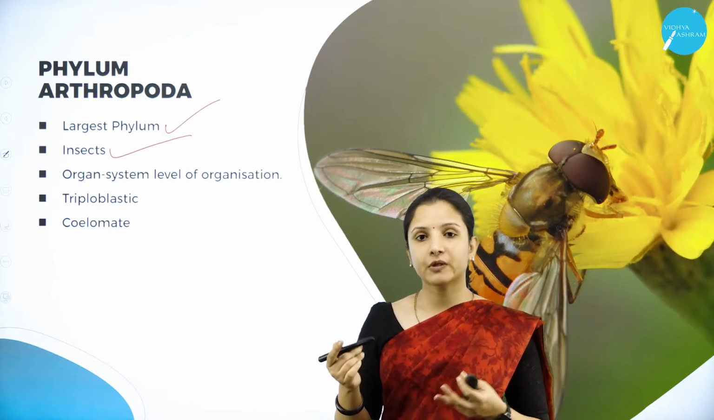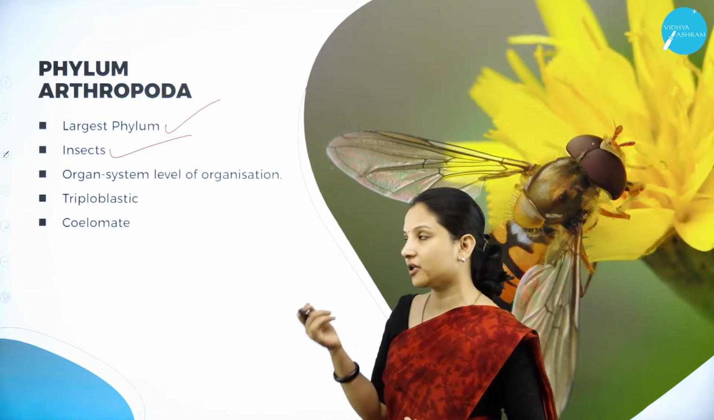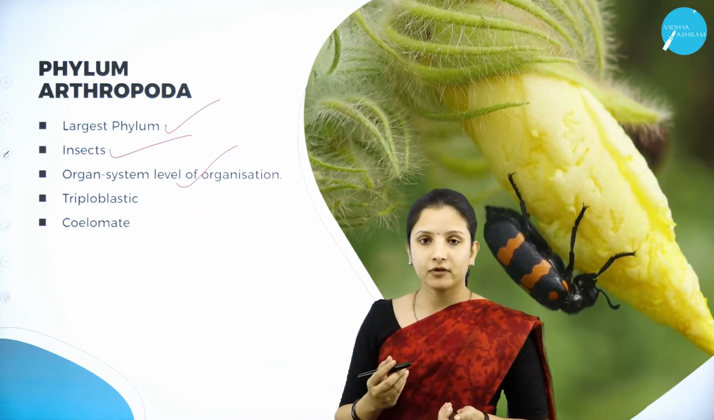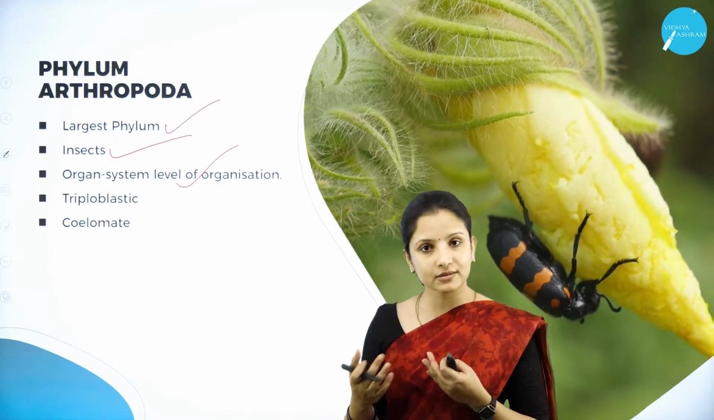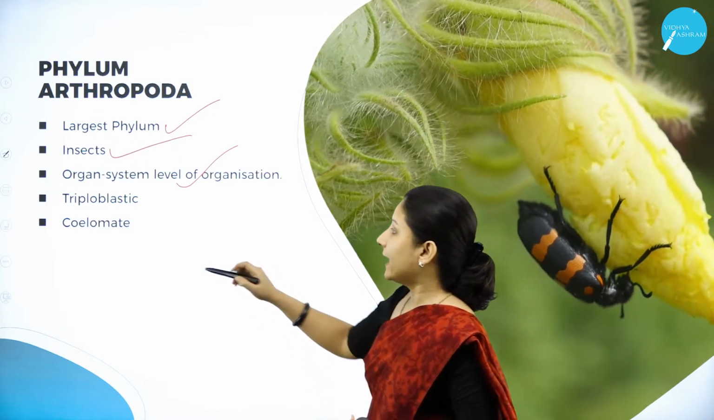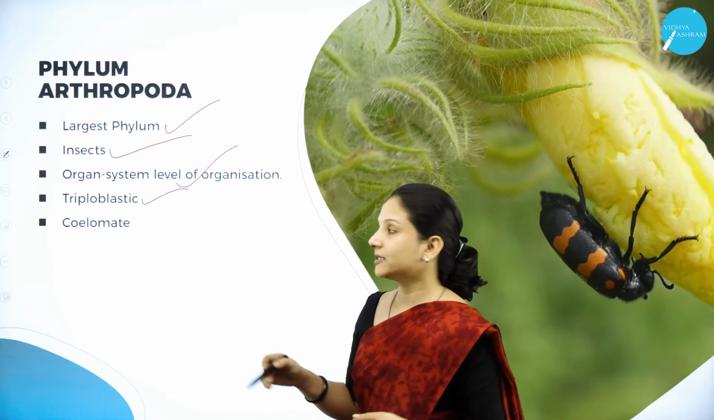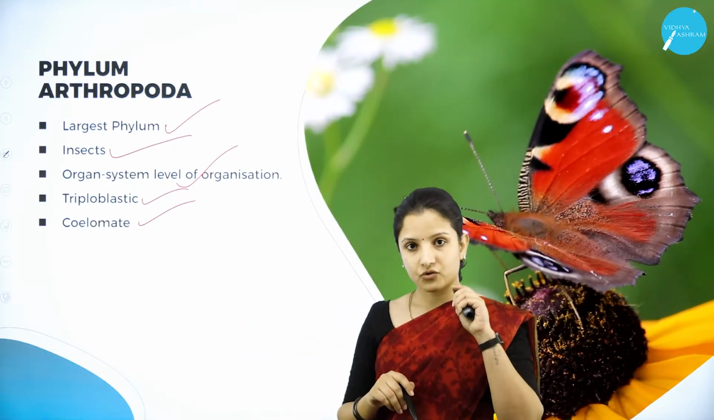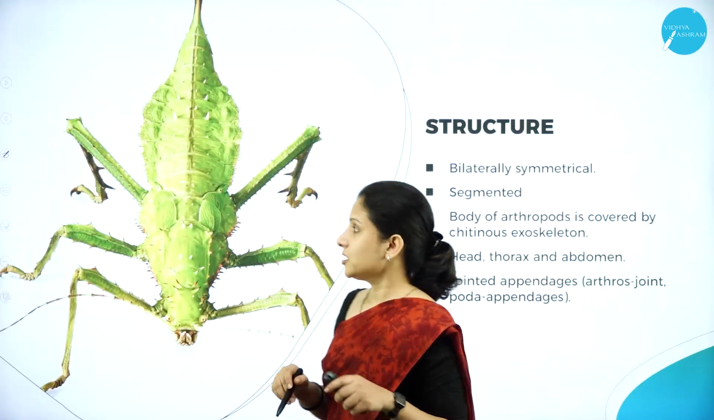So why have these insects been grouped together? What was the basis of classification? We shall see. First, when they looked at the level of organization, they found out that all the insects had the organ system level of organization. And also they found out they were triploblastic and coelomate. That is, they had a cavity and the three layers were present around the embryo, that is the ectoderm, endoderm and the mesoderm.